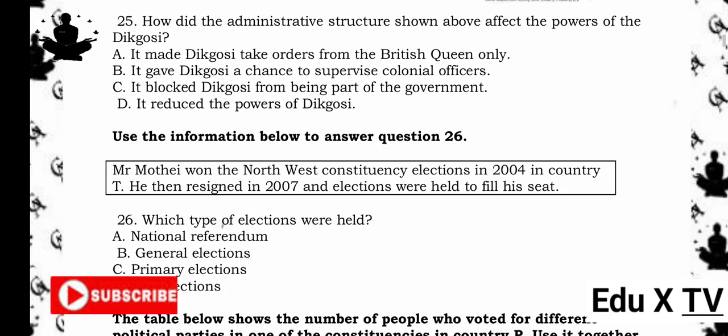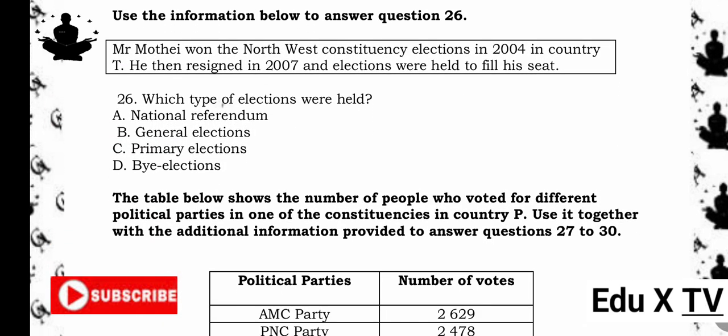Reason being, under British rule, power was centralized in the colonial administration, which weakened the authority of traditional leaders like the Dikosi. Use the information below to answer question 26. Mr. Muthe won the Northwest constituency elections in 2004 in Country T. He then resigned in 2007 and elections were held to fill his seat.